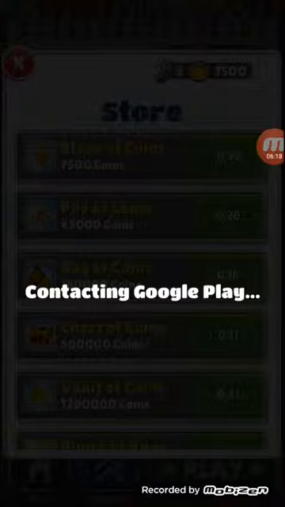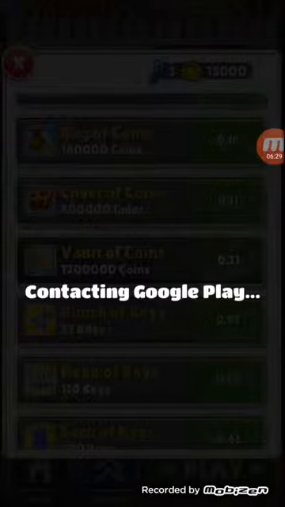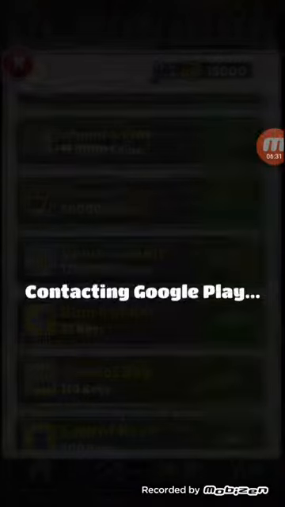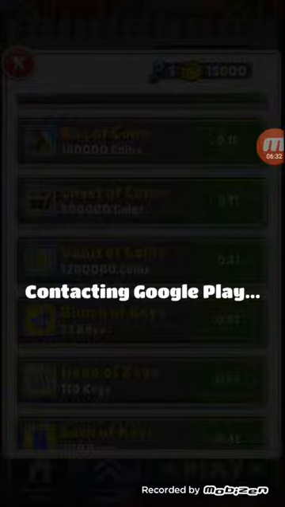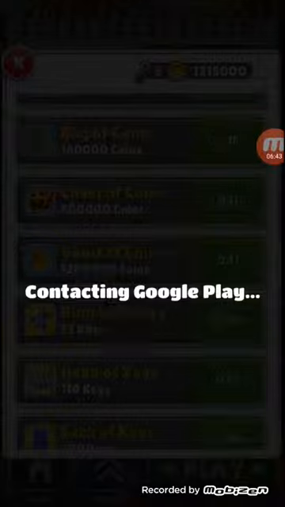Contacting Google Play, and my internet is a little bit slow, but there we are. So we want a vault of coins, we get a vault of coins. This is the real deal. It's like just having the best day ever by playing this.